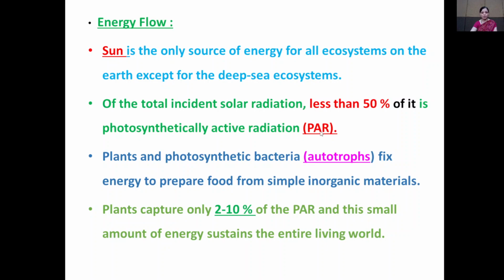What is the long form of PAR? Photosynthetically active radiation. Plants and photosynthetic bacteria, that is the autotrophic organisms, pick up energy to prepare food from simple inorganic material like CO2 and water.